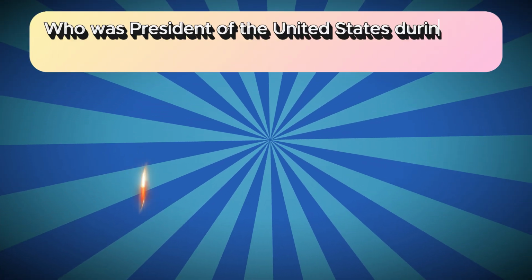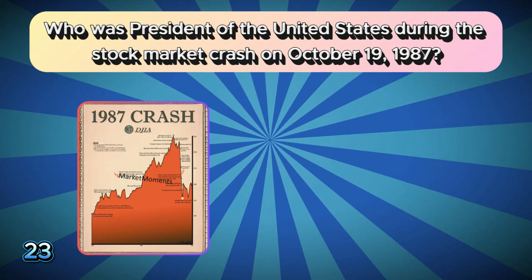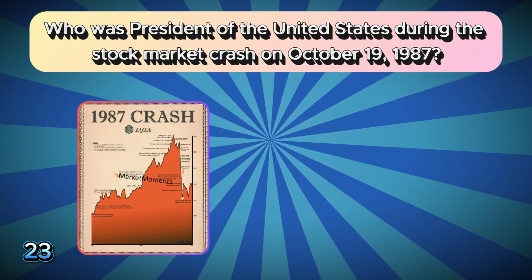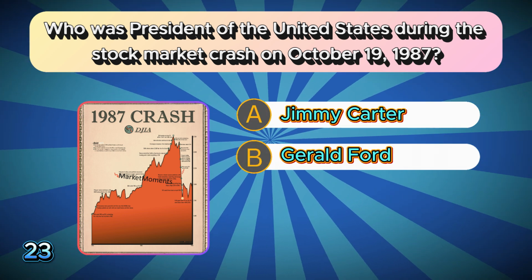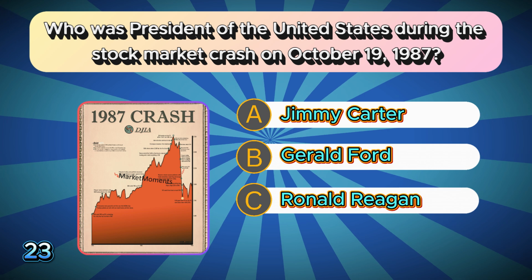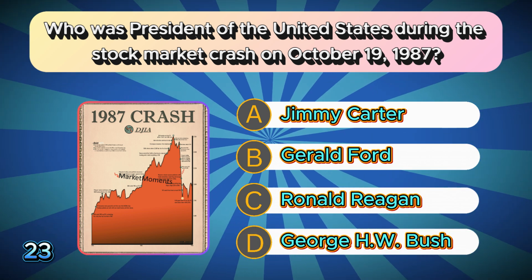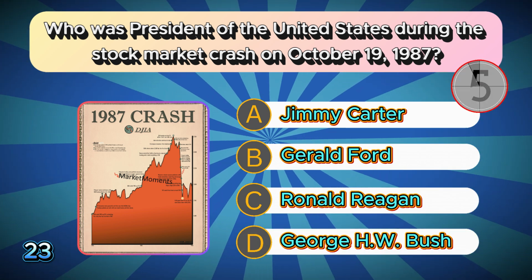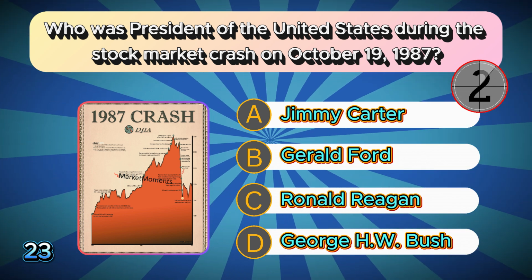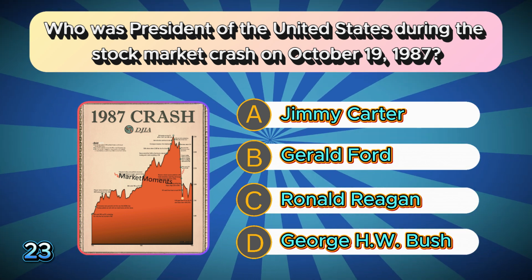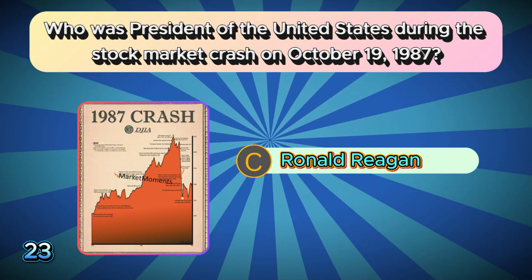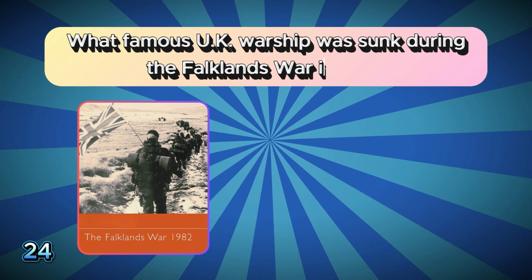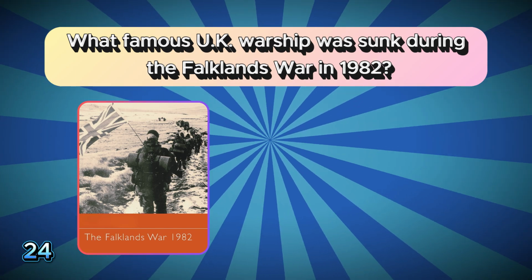Who was president of the United States during the stock market crash on October 19, 1987? A. Jimmy Carter. B. Gerald Ford. C. Ronald Reagan. D. George H.W. Bush. The correct answer is C. Ronald Reagan.